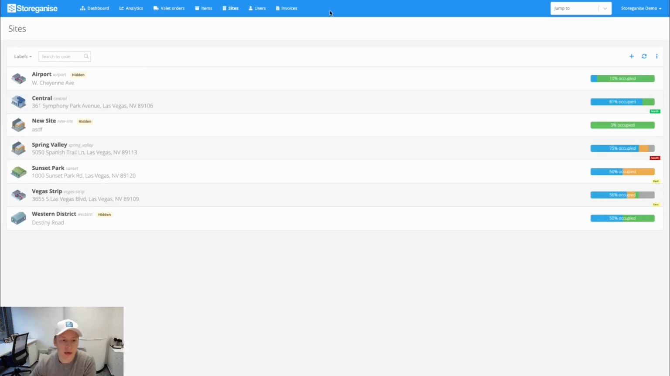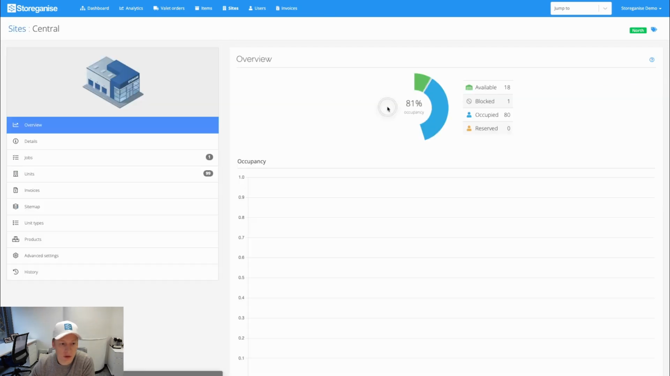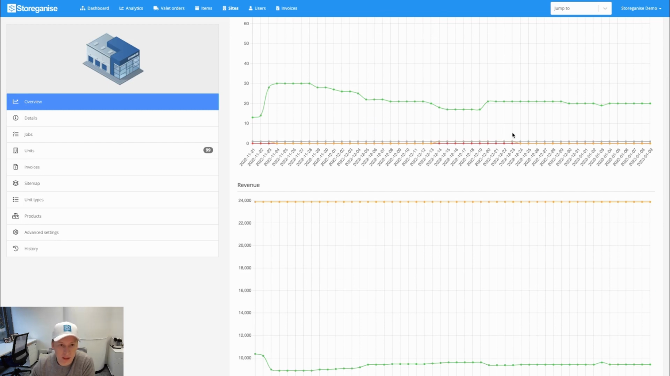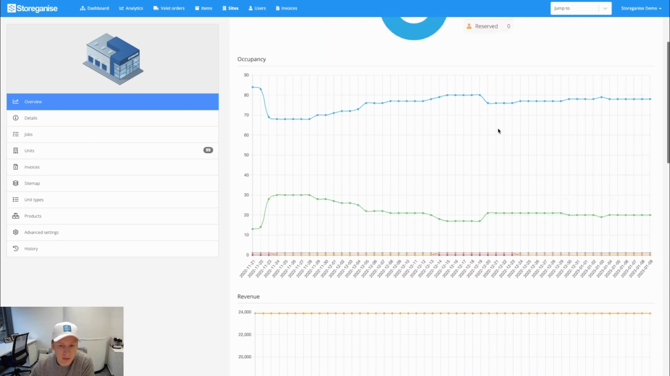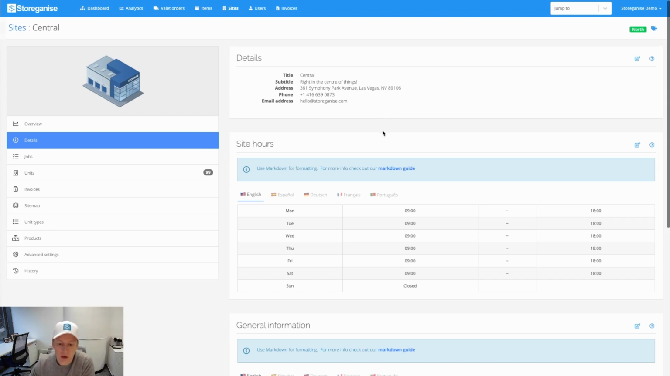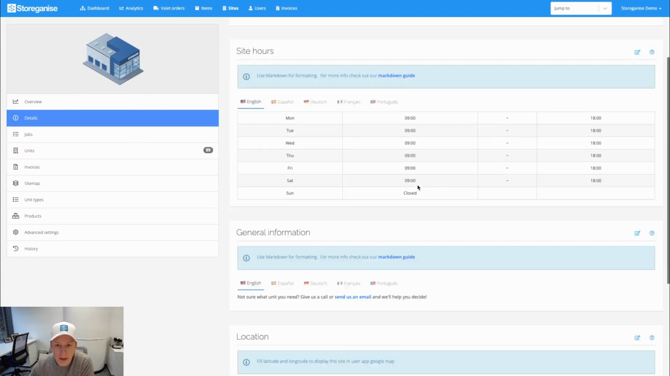In terms of your day-to-day, you're going to have the listing of your different facilities here in the Sites tab. Let's go ahead and check out the Central Site. So some high-level information in terms of occupancy, revenue data, more detailed information in the exports and the analytics. Details for the facility, including site hours, general info, latitude and longitude, all managed here.